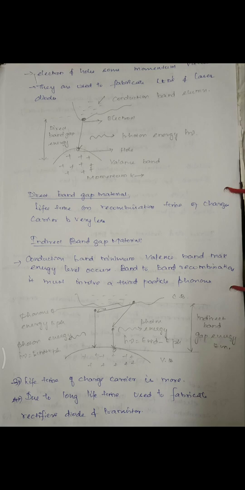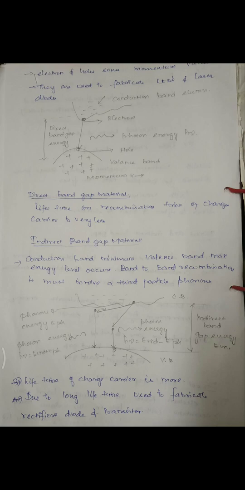To perform this band to band recombination, it must involve a third particle called a phonon. We all know that it is a crystal lattice vibration. It is needed to conserve momentum, since the photon momentum is very small here. Here, the lifetime of the charge carrier is longer.